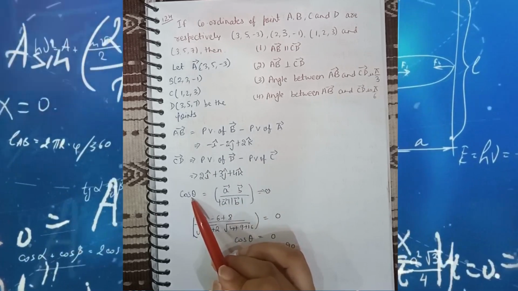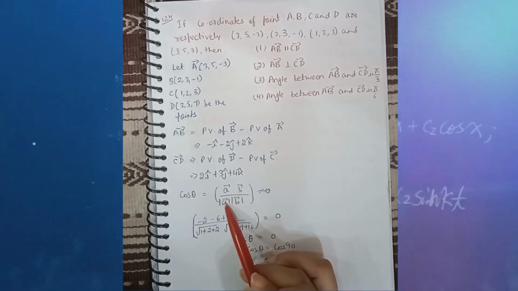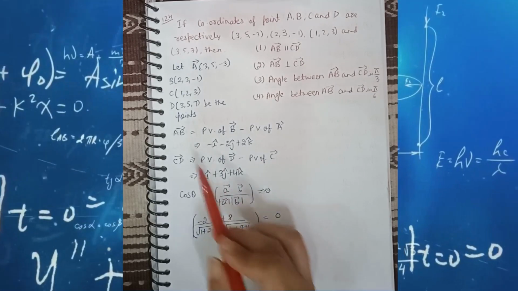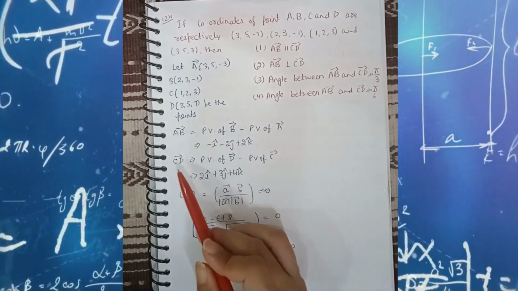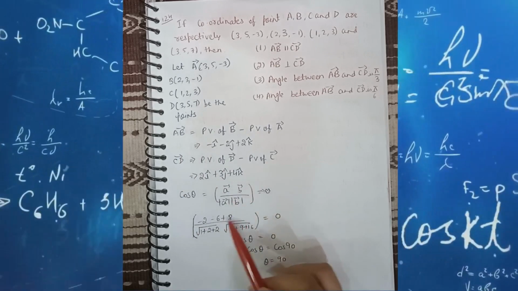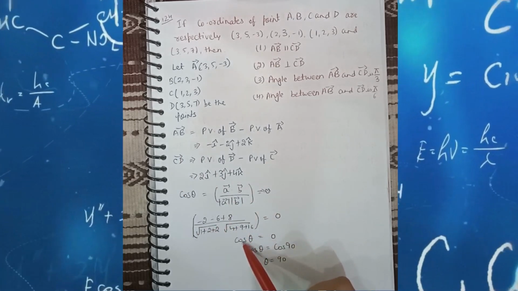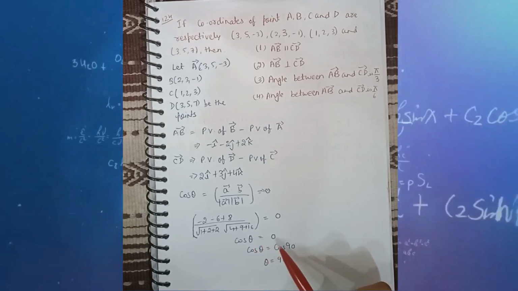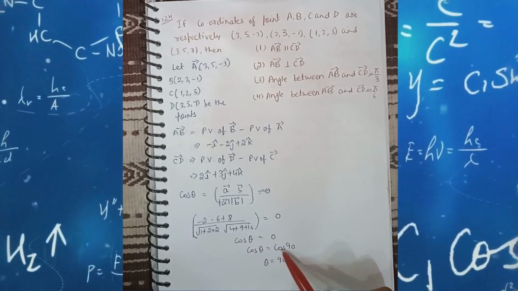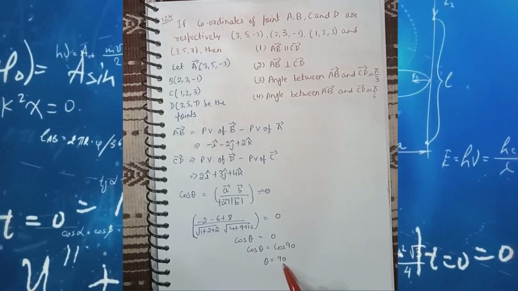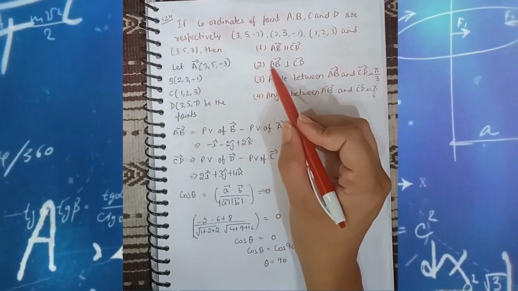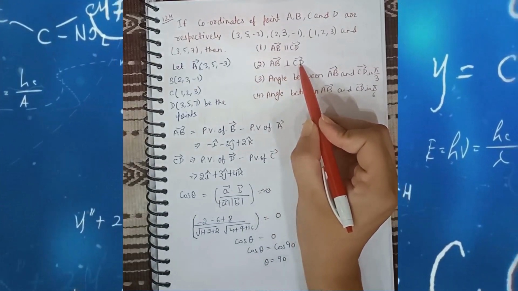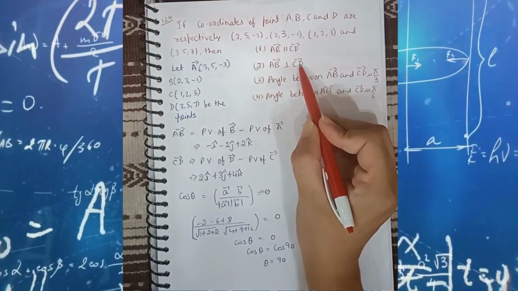Now the formula of cos theta is equal to A dot B divided by the modulus of vector A times the modulus of vector B. Vector A is equal to vector AB and vector B is vector CD. By putting this value and finding out, cos theta is equal to 0. And cos is 0 at 90. So cos theta is equal to cos 90. That means theta is equal to 90. So option number 2 is the correct answer. That means AB is perpendicular to CD. Option 2 is the correct answer.